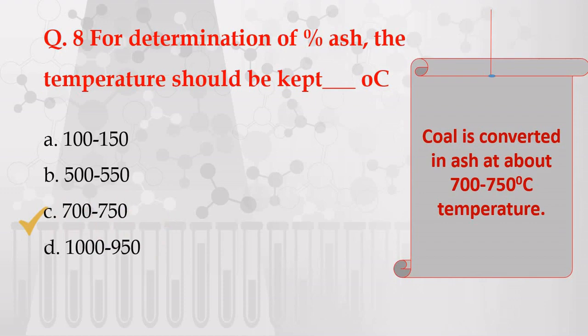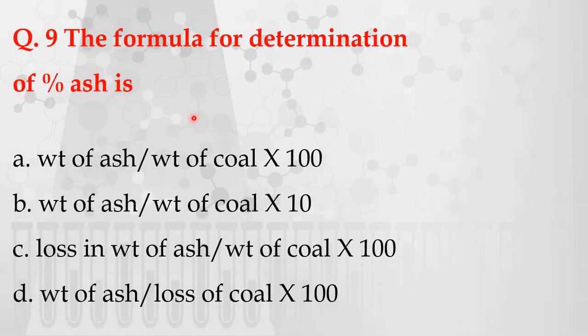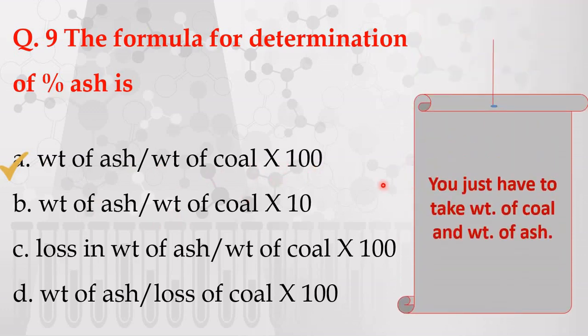Next question. The formula for determination of percentage ash is, the options are given here. The correct answer is weight of ash divided by weight of coal multiplied by 100, because in the calculation you just have to take the weight of coal and the weight of ash.